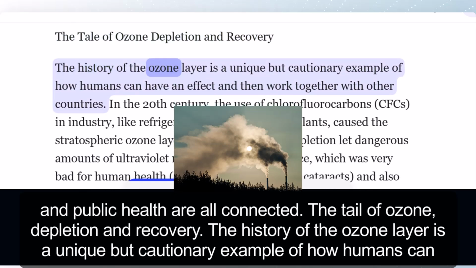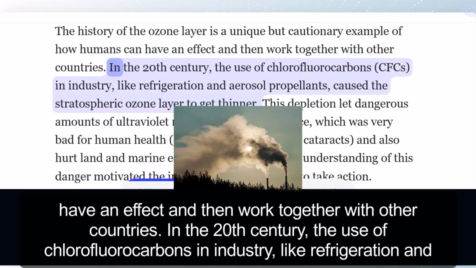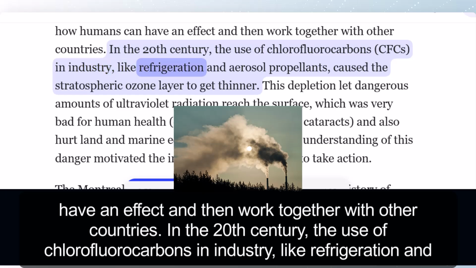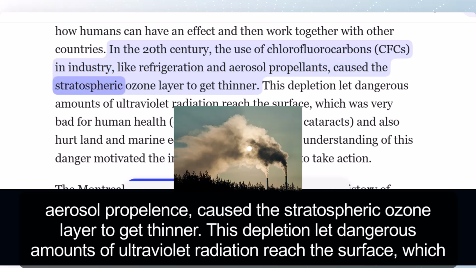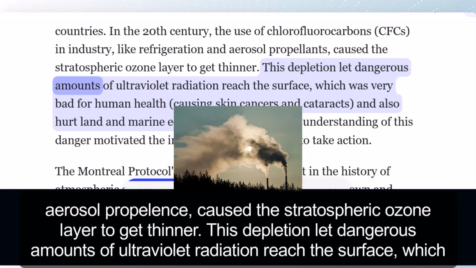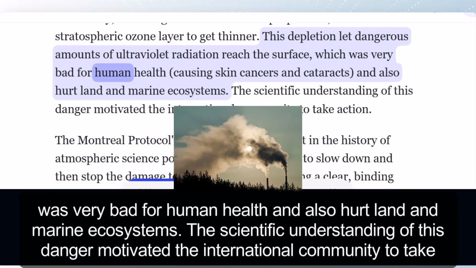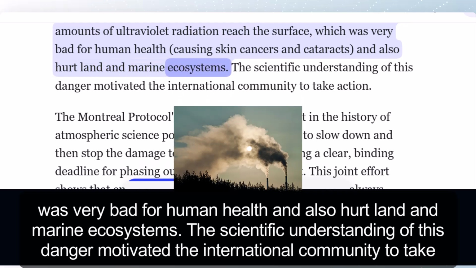The tale of ozone depletion and recovery. The history of the ozone layer is a unique but cautionary example of how humans can have an effect and then work together with other countries. In the 20th century, the use of chlorofluorocarbons in industry like refrigeration and aerosol propellants caused the stratospheric ozone layer to get thinner. This depletion let dangerous amounts of ultraviolet radiation reach the surface, which was very bad for human health and also hurt land and marine ecosystems.